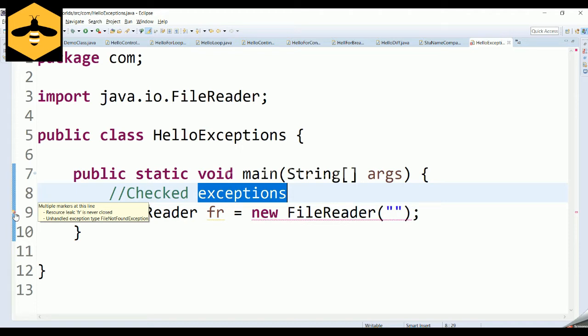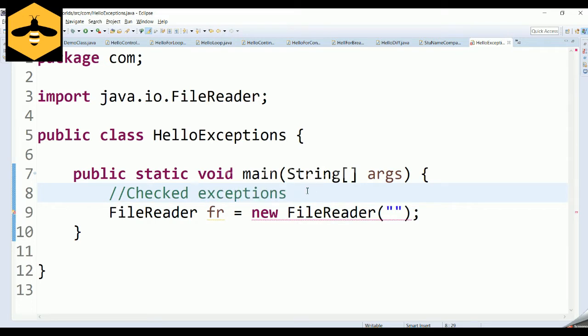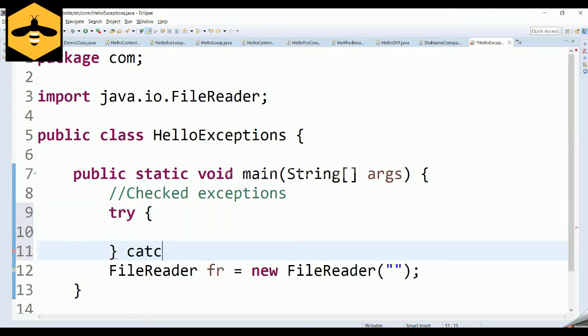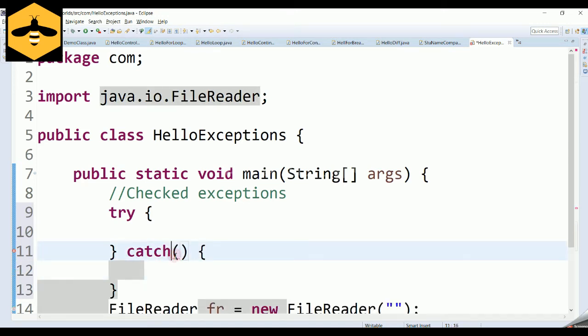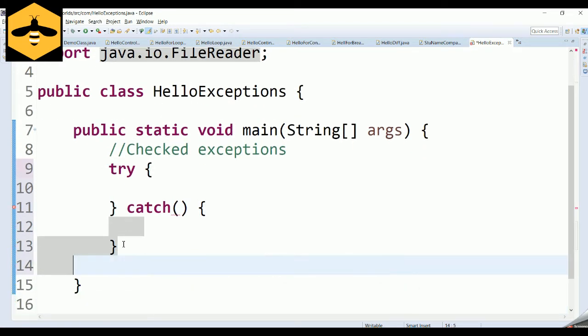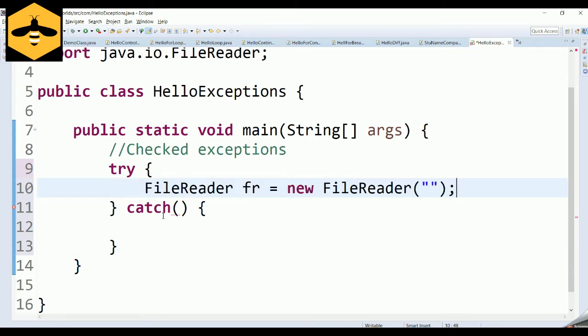So how can you get rid of those exceptions? While writing code of this kind, your compiler will straight away tell you that you have to handle this exception, because there is more chance of this exception happening. So how can you handle it? The syntax of handling your exception will look something like this. You will have your try block and you will have your catch block. Whatever code you suspect can throw the exception should be kept inside your try block, and how you decide to handle that particular exception should be handled inside the catch block.